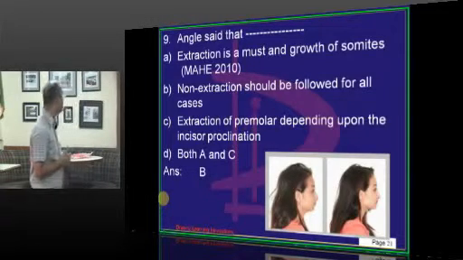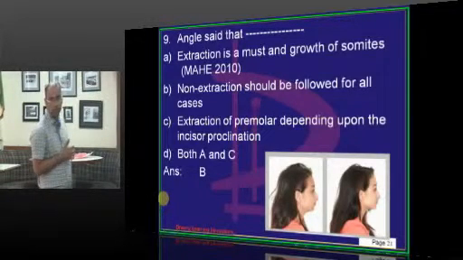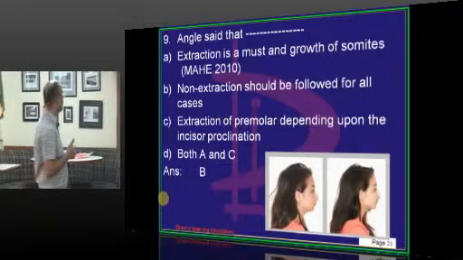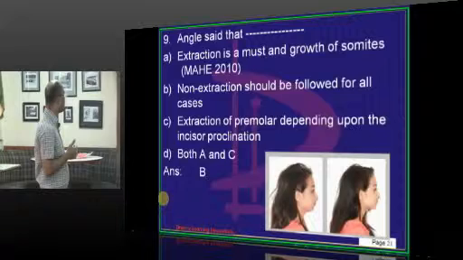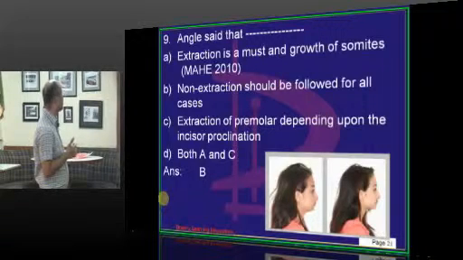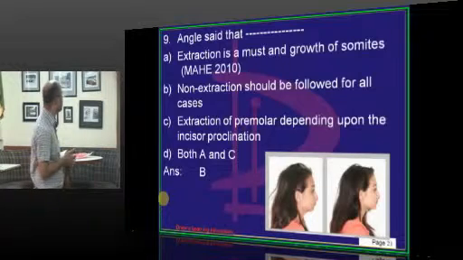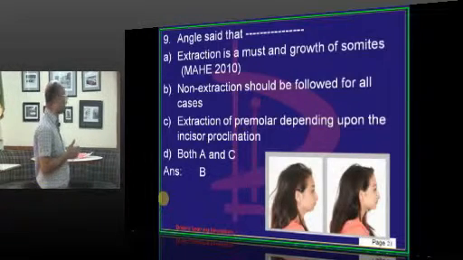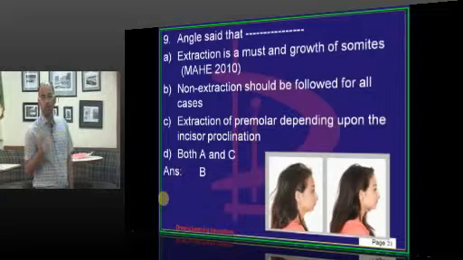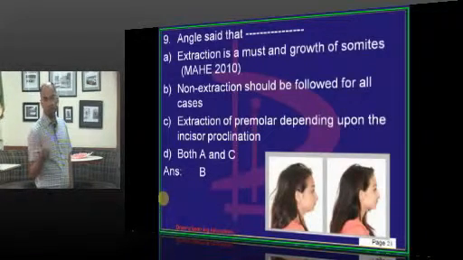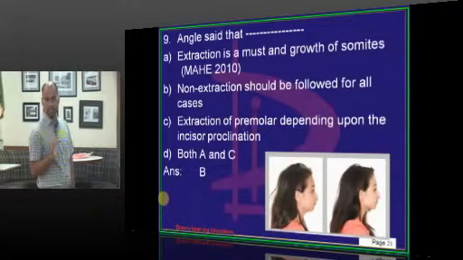Which of the following statements is Angle credited with, or what does Angle normally advocate? Extraction is a must for growth, or non-extraction should be followed for all cases, or extraction of premolars depending on the incisor proclination, or both A and C. Angle is a strong advocate of non-extraction philosophy. Later his students Martin Dewey and Calvin Case advocated extraction.